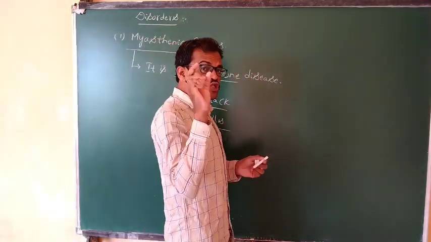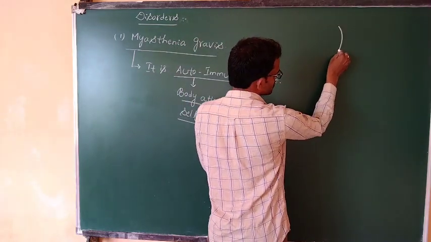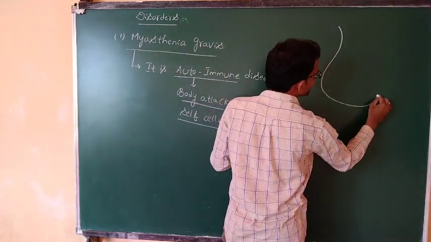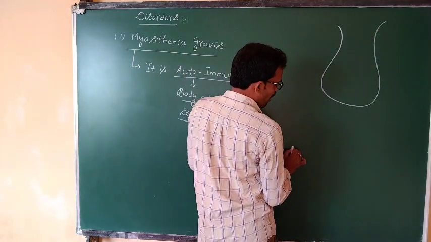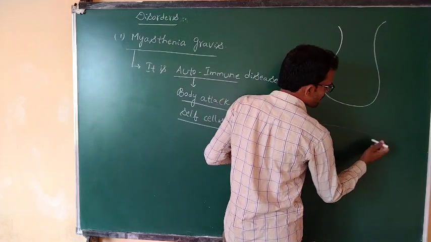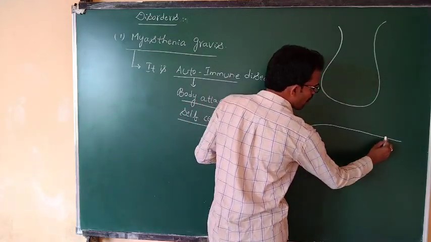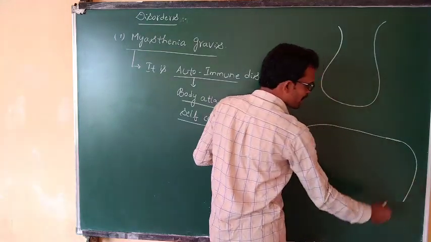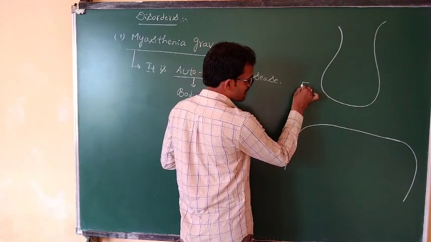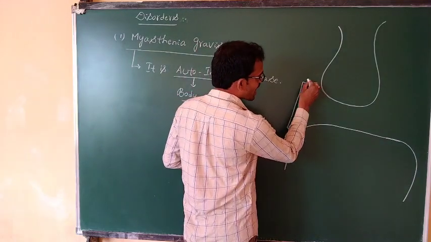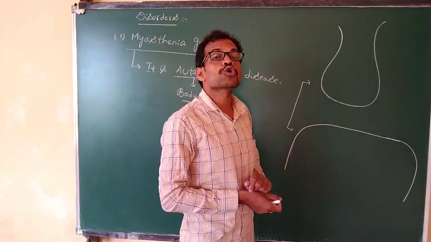Coming to the neuromuscular junction. What is a neuromuscular junction? It is the junction between the end of the synaptic knob of the neuron and the plasma membrane of the muscle, the sarcolemma.